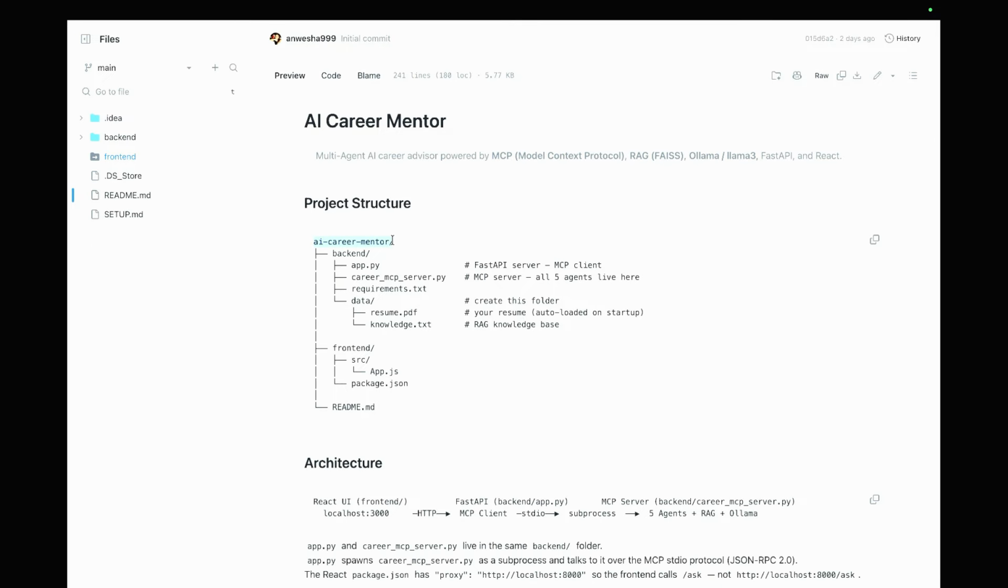So in the repo, you'll see the main project structure is AI Career Mentor. I have done a backend for it and the front end for it, right? In the backend, we have app.py, career MCP server.py, where we have all the MCP servers, all the 5 agents live there, right? And then we have a requirements.txt. This is like a RAG module which I've just put in, right? In the data folder, I've just put the resume of mine and the knowledge.txt.